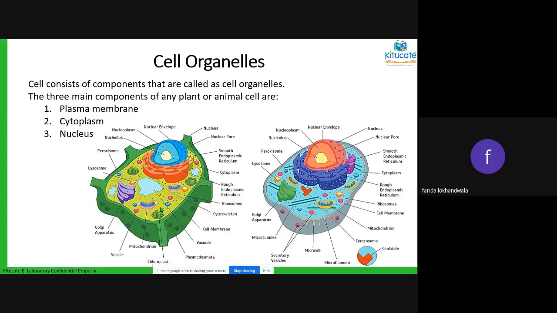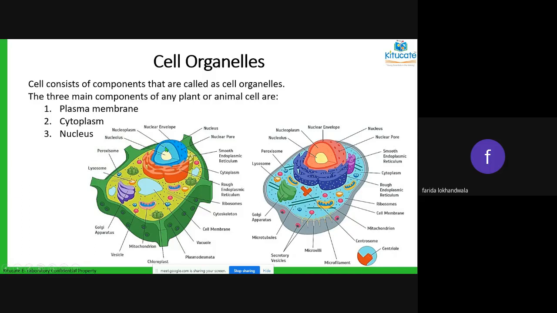Inside that you can see one small bulb-like structure, the blue color, and that is the nucleus with a proper, well-defined nuclear wall. So these are the three main structures: the plasma membrane, the cytoplasm, and the main controlling structure, the nucleus.